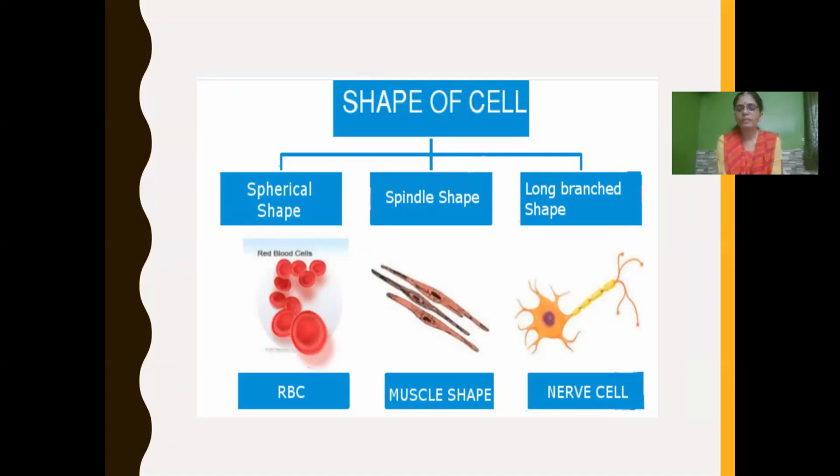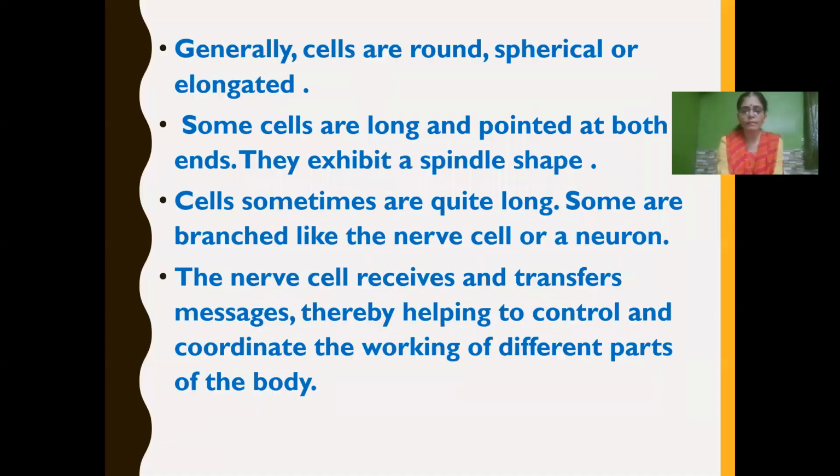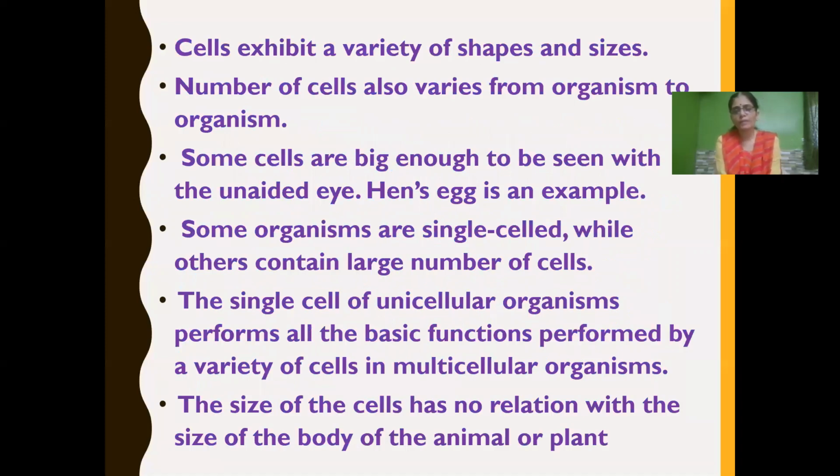Because of this spindle shape, contraction and relaxation of the muscle takes place so that we can do various activities. And the long branched shape, for example, the nerve cell, otherwise called a neuron. Because of this long branched shape, nerve cells carry and receive messages from different parts of the body. That means they connect different parts of the body. Thus we can tell that cells exhibit a variety of shapes and sizes.